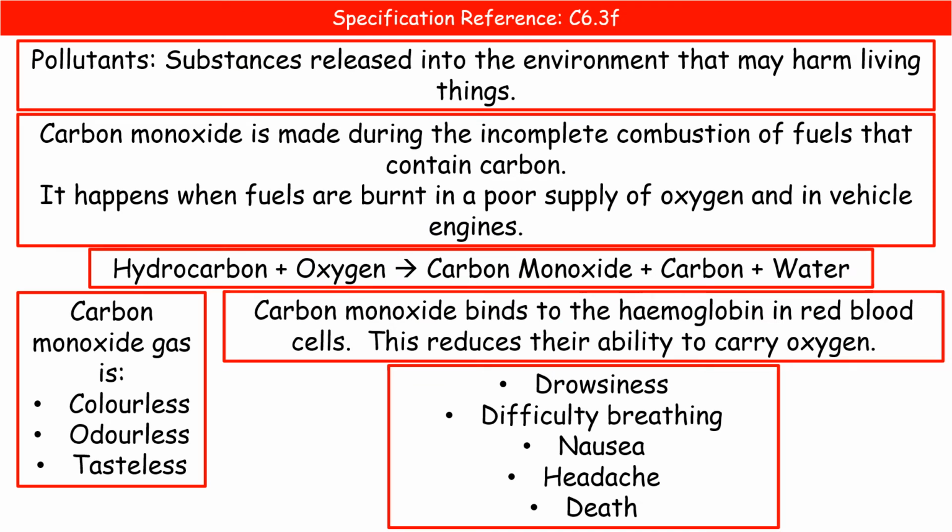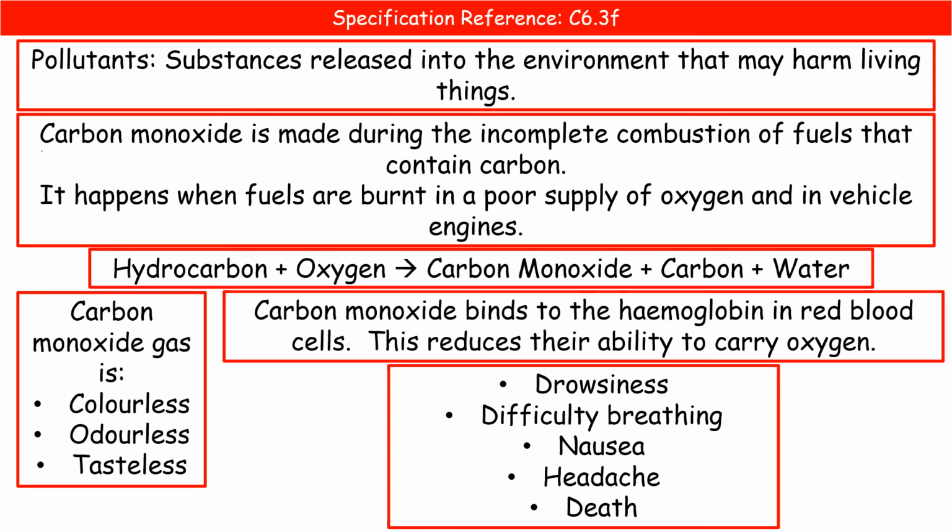Despite the fact that the atmosphere has those key gases that make up the vast majority, the way that we behave as humans does have an impact on the atmosphere itself. One thing that we do is create pollutants, which are substances we release into the environment that can harm living things.